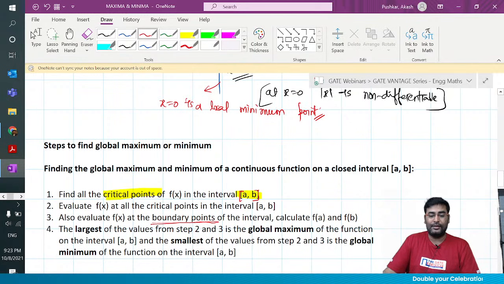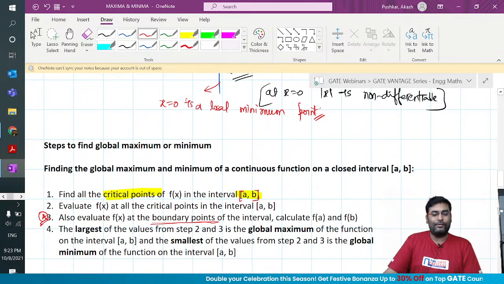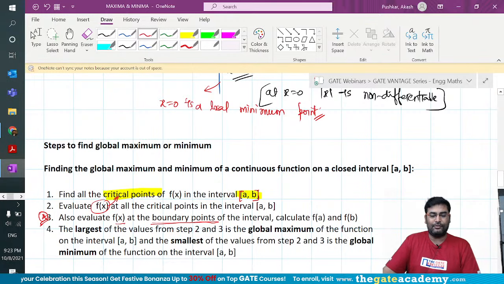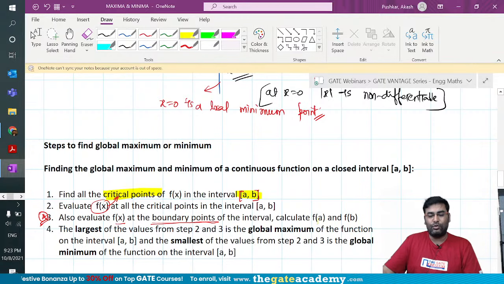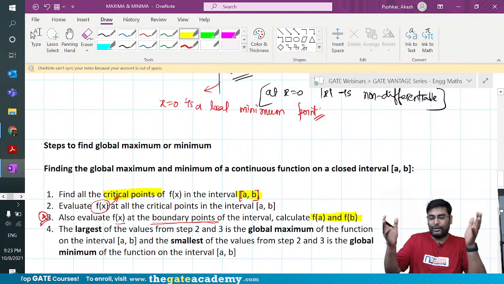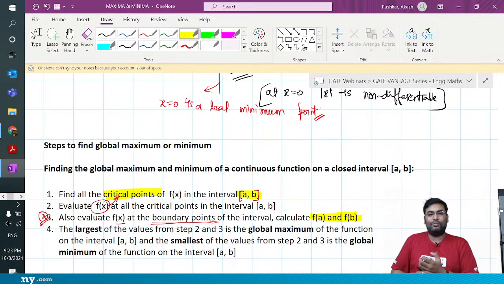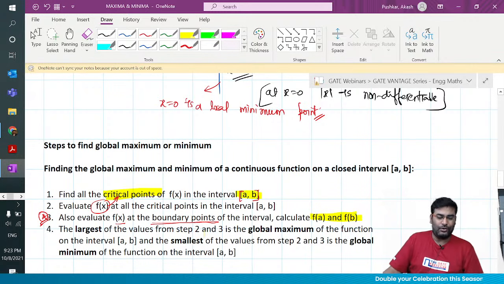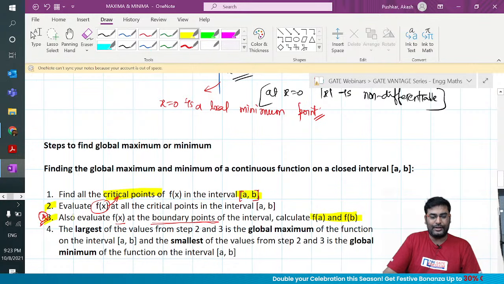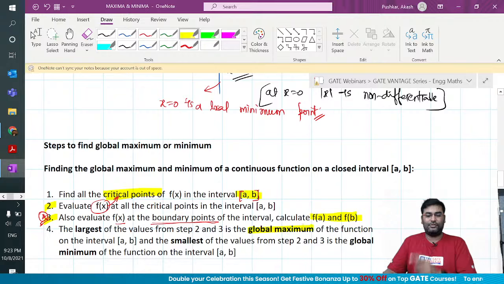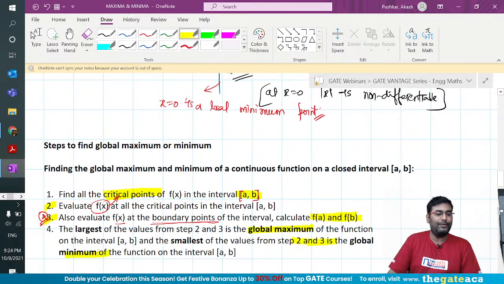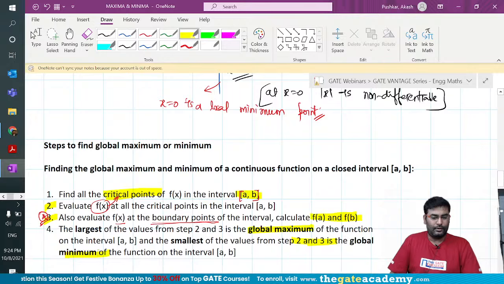A lot of the time people miss it, and GATE uses this step number 3 all the time. So don't only find the function value at the critical points, also find the function value at the boundary points, meaning calculate f of a and f of b. Then how will you find the global maximum? You take all the critical point values and the boundary point values of the function and see which is the largest. The largest value from steps 2 and 3 is your global maximum. The smallest value from steps 2 and 3 is your global minimum. Right? Makes sense or not, guys?